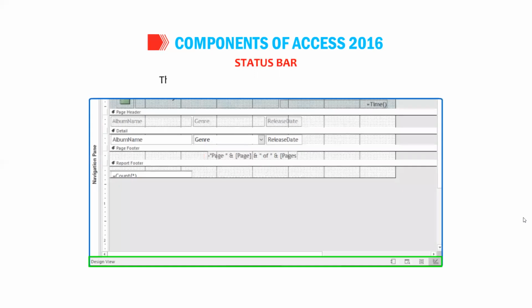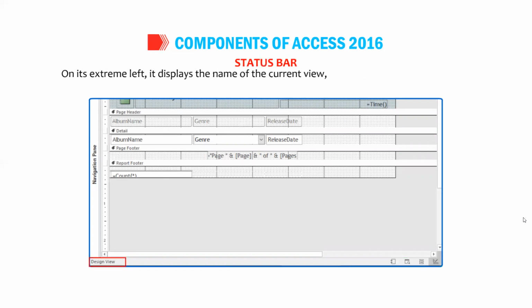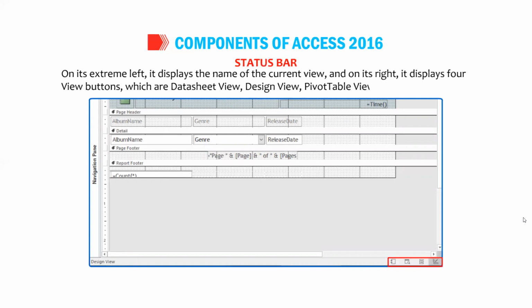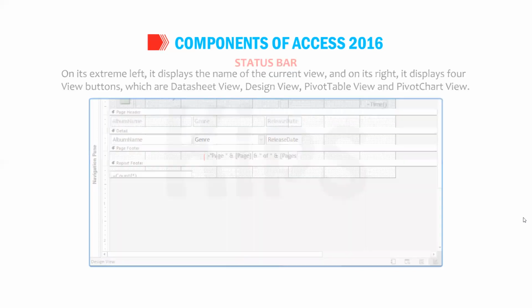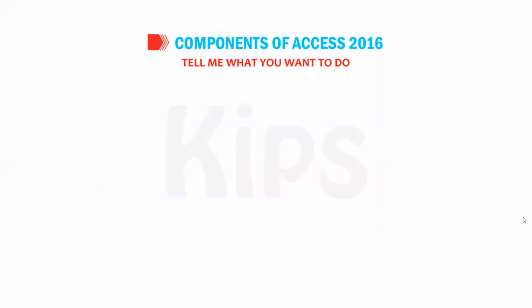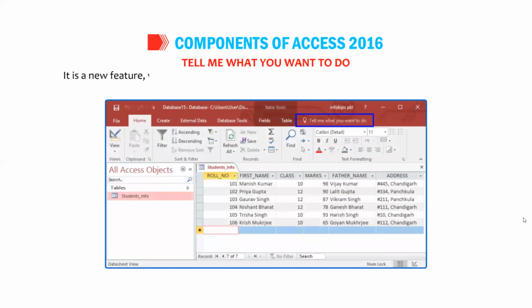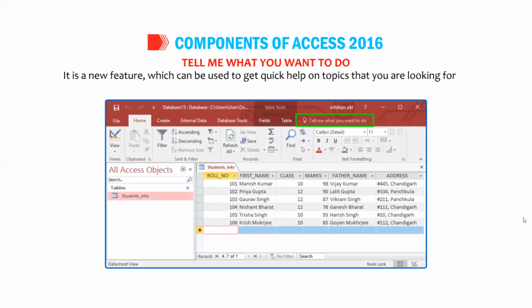Status bar. This bar is located at the bottom of the window. On its extreme left, it displays the name of the current view, and on its right, it displays 4 view buttons, which are Data Sheet View, Design View, Pivot Table View, and Pivot Chart View. Tell me what you want to do. It is a new feature which can be used to get quick help on topics that you are looking for or the commands that you want to use in your document.